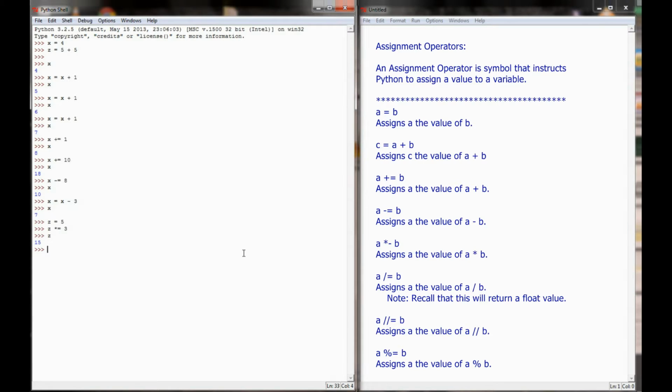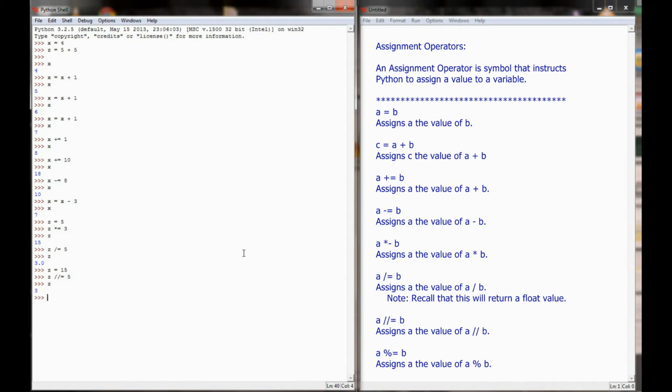So z equals 15. I can take z, the division equals, that's z divided by 5, reassigned to a value of z. Now remember, back to our very first or second lesson, that that's always going to create a float value. If I want to do, I'm going to reset my value of z to 15. I can do the exact same division. Z integer division equals 5. That's z integer division by 5, which is going to set z to a value of 3.